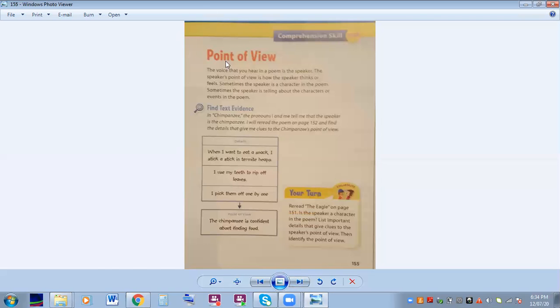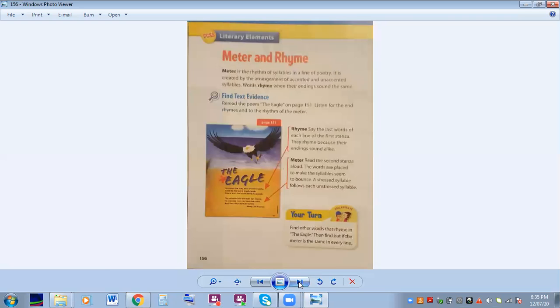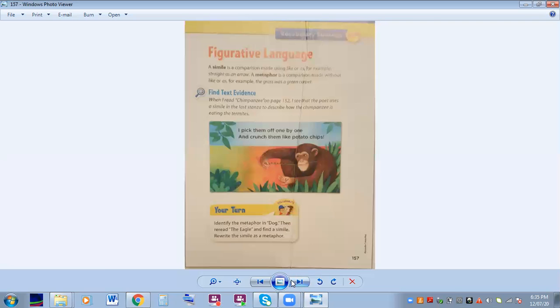All right, next we're talking about point of view. Just like when we talk about a story and we say the point of view is what the author thinks or the author feels, in a poem, the person that is speaking in the poem, the point of view is how that person thinks or feels. Okay? All right. And we did meter, we did rhyme already.